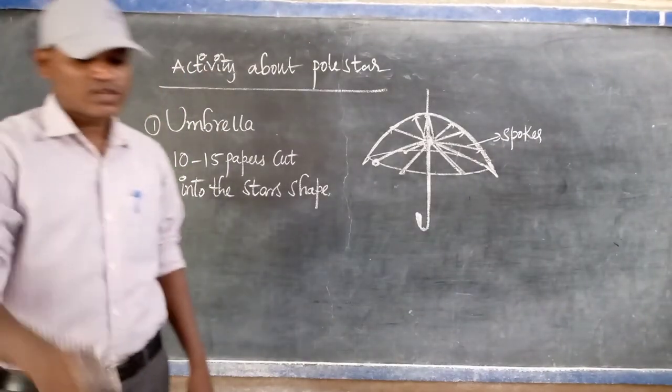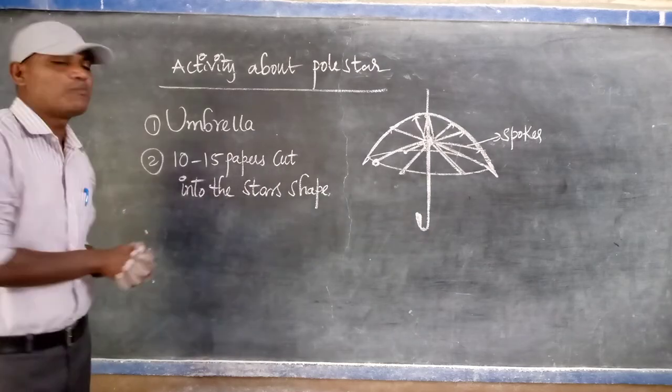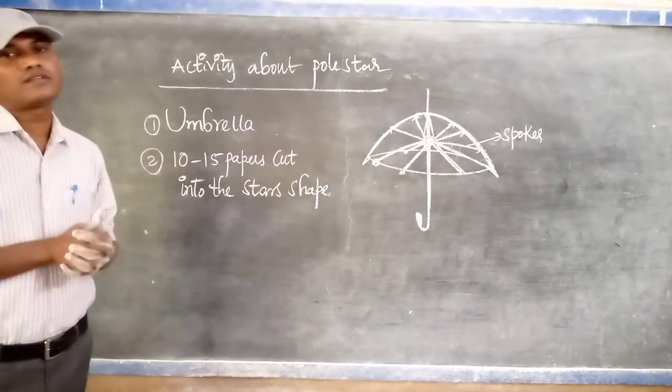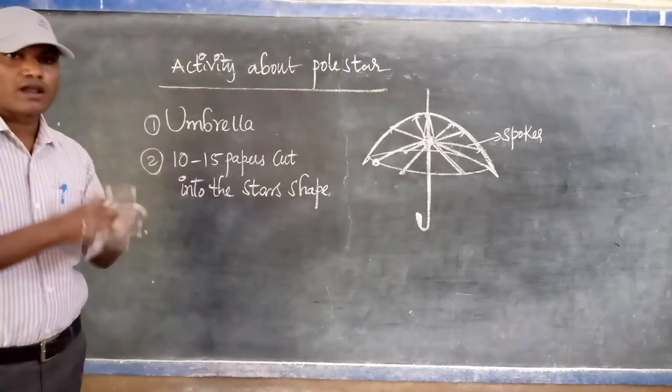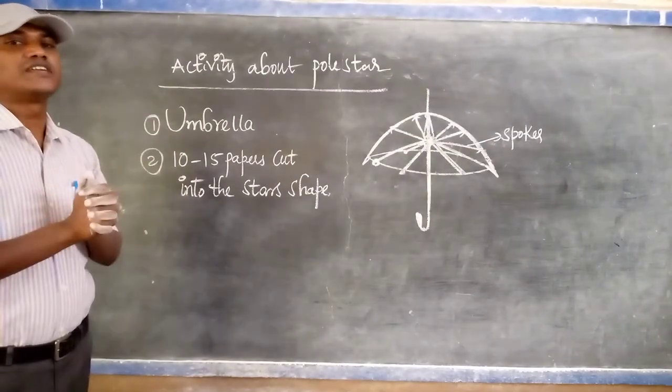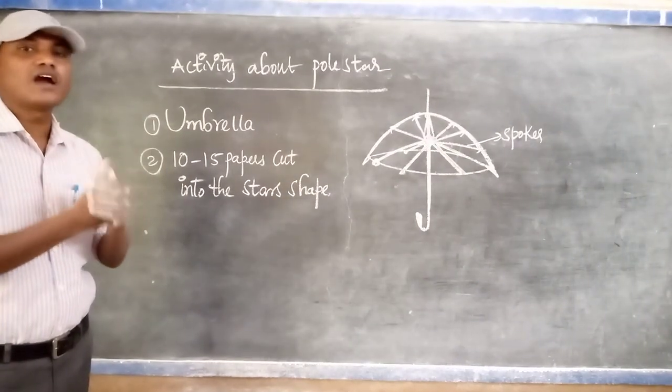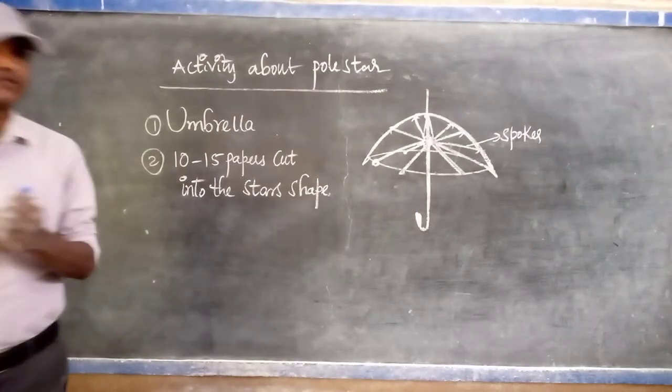That is one. So this is a brief idea about what a constellation is and what the pole star is, and why the pole star's position appears not to change compared to other stars. Thank you.